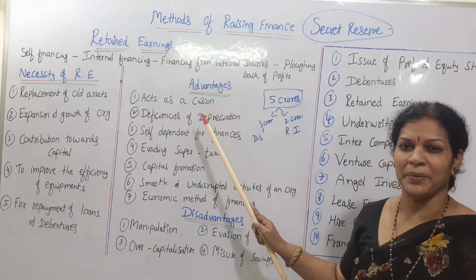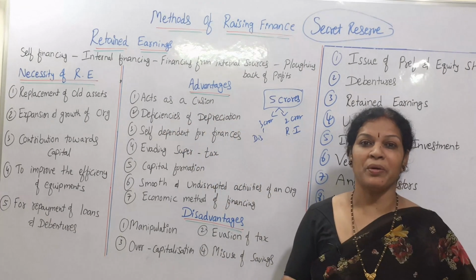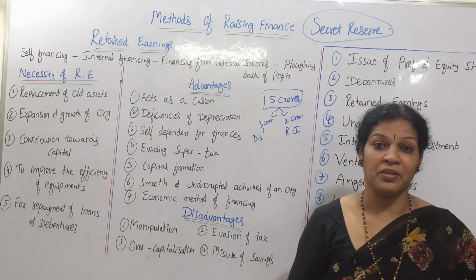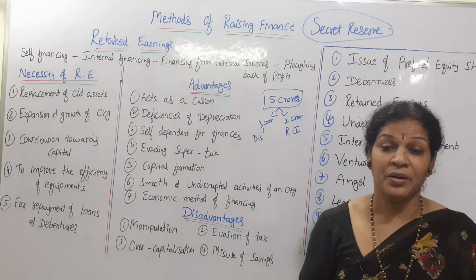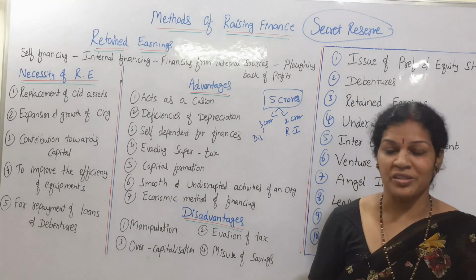They have to keep it. Another one is deficiencies of depreciation. You know that every year we will be providing depreciation, where sometimes you may find a lot of depreciation. How do we recover it? From where can we provide it? From this retained earnings we can use it.